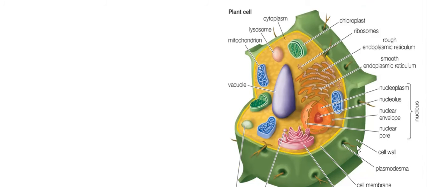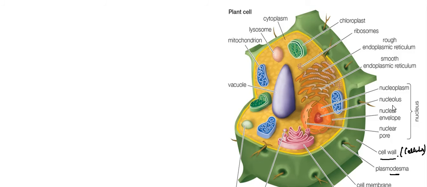Now in the same way we will see the plant cell. A plant cell consists of a rough covering called the cell wall. You can see here it is always made up of cellulose. Then we have plasmodesmata, a point through which it is connected with another cell.